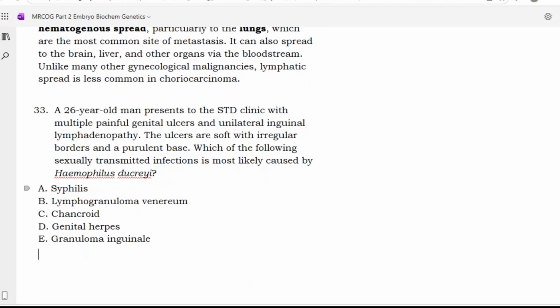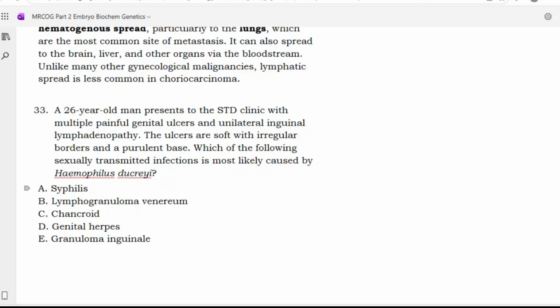A 26-year-old man presents to the STD clinic with multiple painful genital ulcers with unilateral inguinal lymphadenopathy. Okay, soft chancre: the ulcers are soft with irregular borders and a purulent base. Which of the following STIs is most likely caused by Haemophilus ducreyi? Syphilis, lymphogranuloma venereum, chancroid, genital herpes, granuloma inguinale.